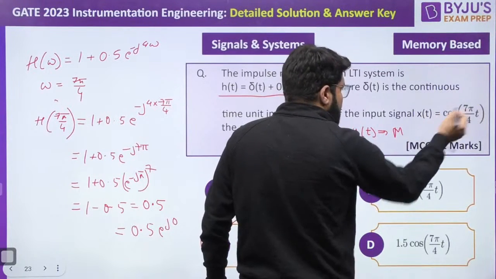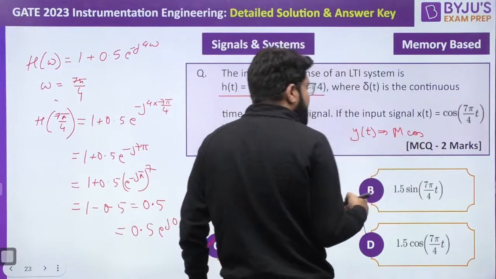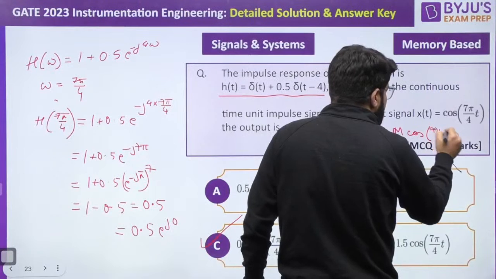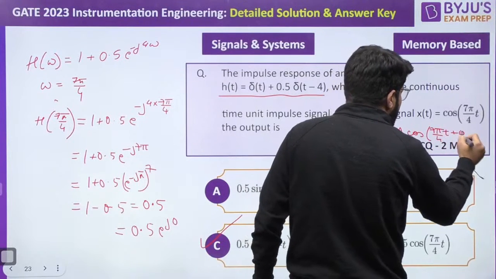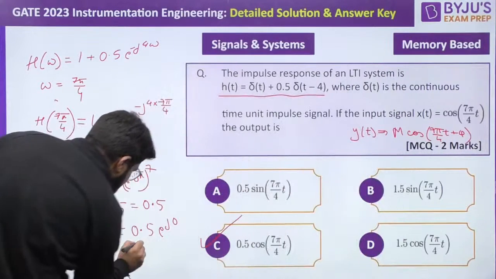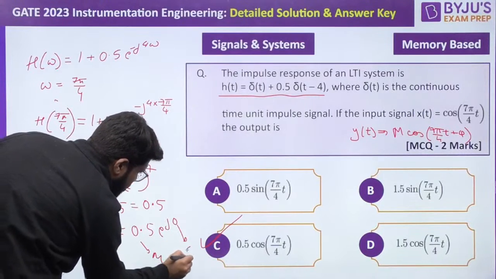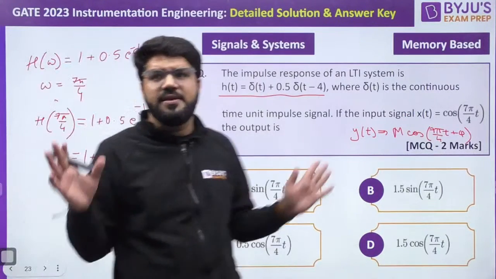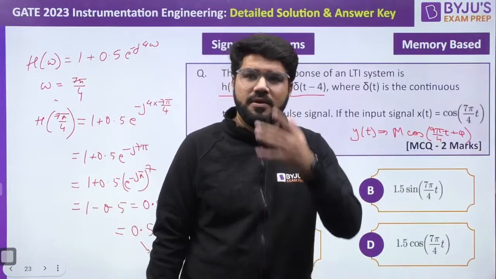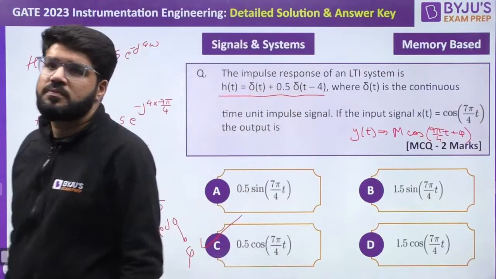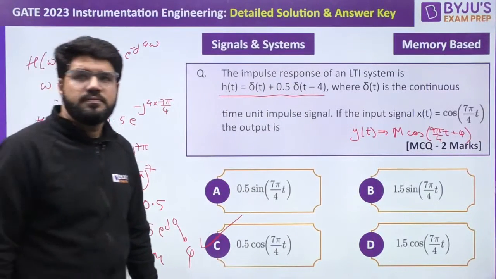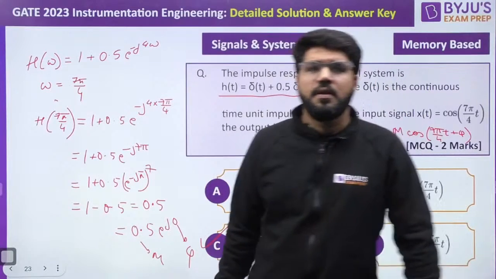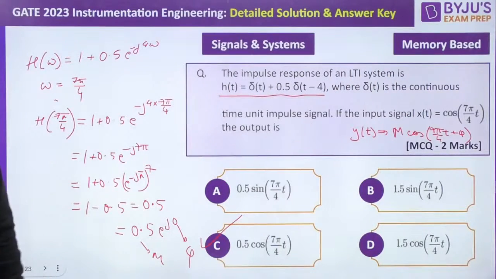It should be M, the input magnitude multiplied by the magnitude of the frequency response, cos(7 pi by 4 t plus phi). This is the value of the magnitude and this is the value of the phase. Correct answer is C. Okay, moving ahead to the next.